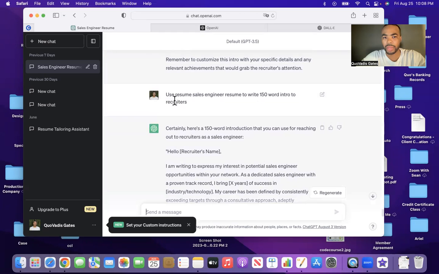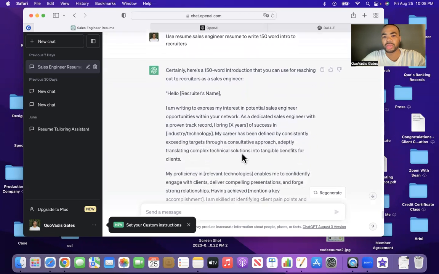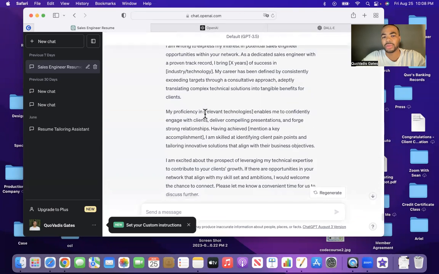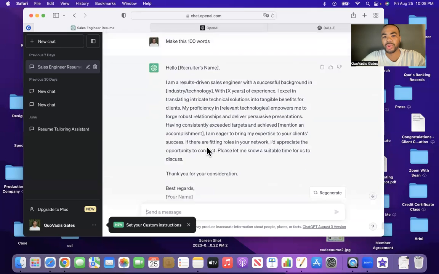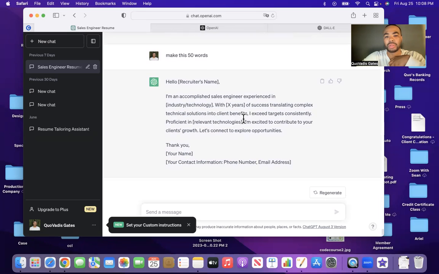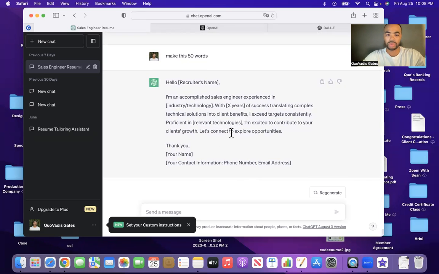So I asked it at one point, use my resume as a sales engineer to write a 150-word intro to recruiters. And then I thought 150 words was too long, so I asked it, make this 100 words. And then I asked it to make it 50 words. What I have been doing with this information is I just customize it to fit myself personally. So what I'm about to do is ask it to do the same thing, but for headhunters.